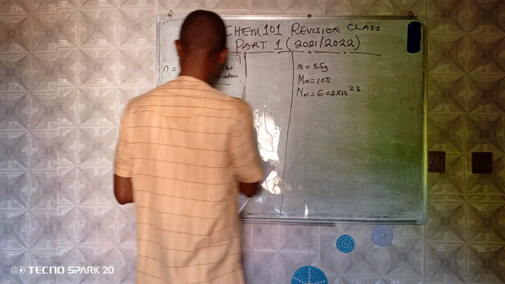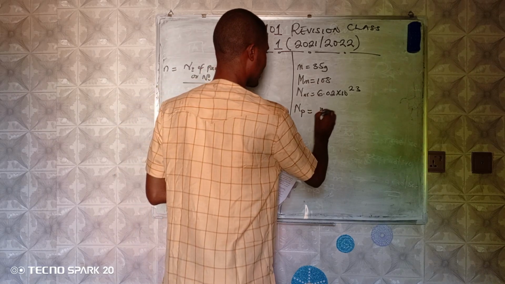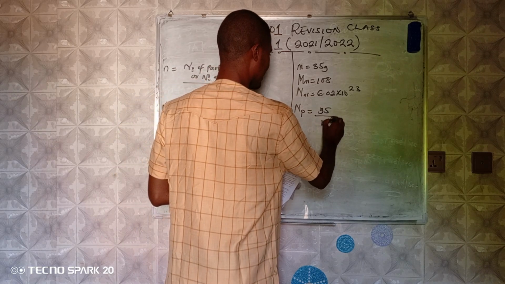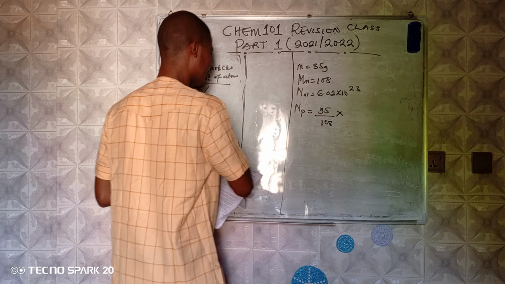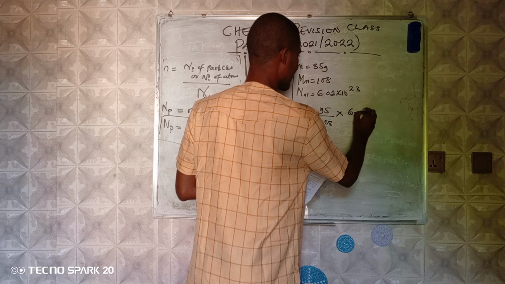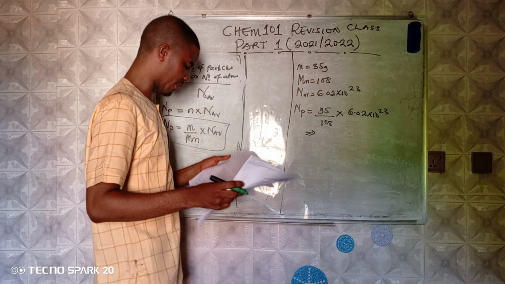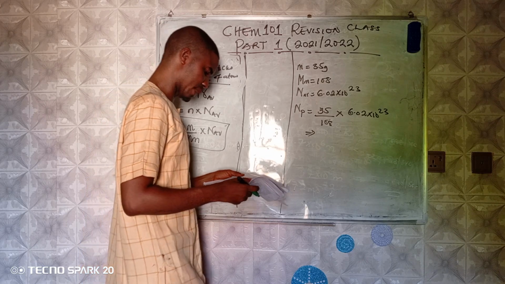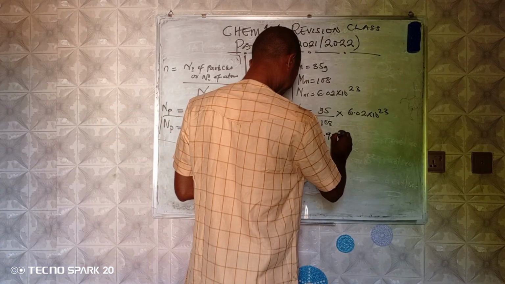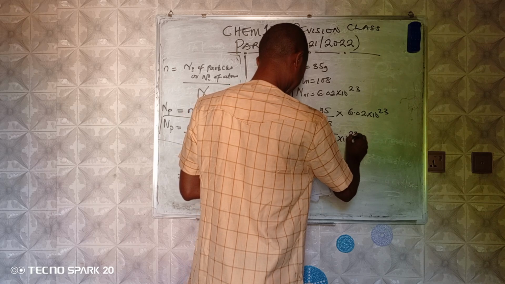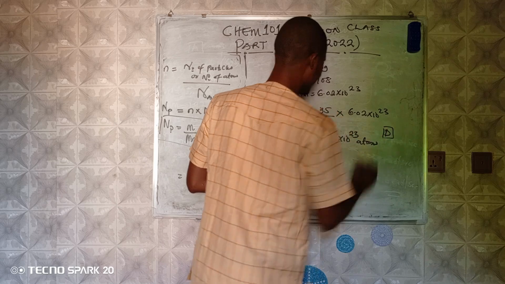So NP will now be equal to mass over molar mass times 6.02 times 10 raised to power 23. And if we do this carefully, as much as we can, we are going to be having 1.95 times 10 raised to power 23 atoms. And that is option D.